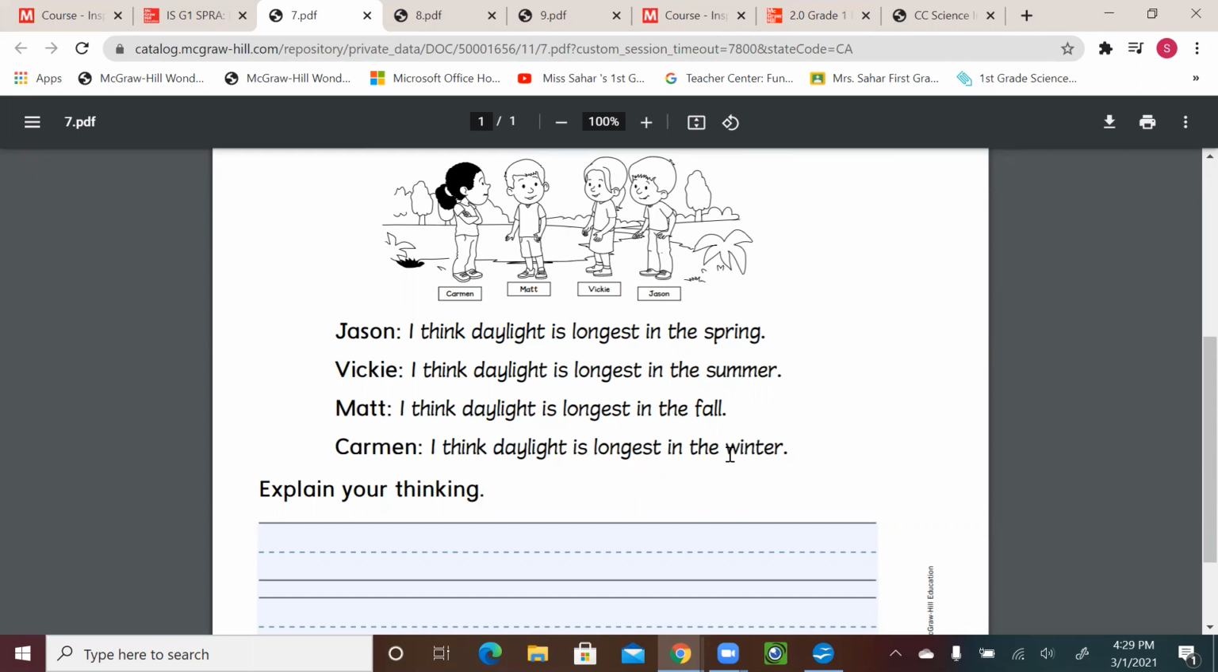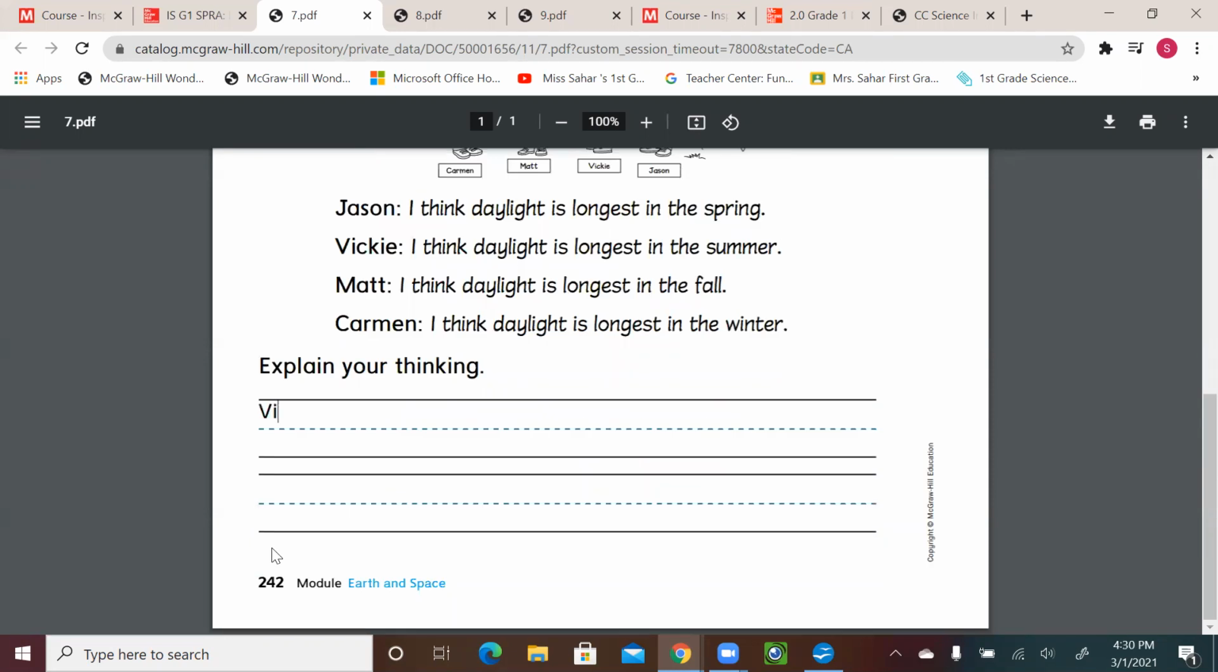Jason, who chose daylight is longest in spring, or Vicky, who said daylight is longest in summer, or Matt, who said longest daylight in fall, or Carmen, who said daylight is longest in the winter. So which one do we agree with? Well, if we agree with Vicky that the daylight is longest in the summer, we're right.